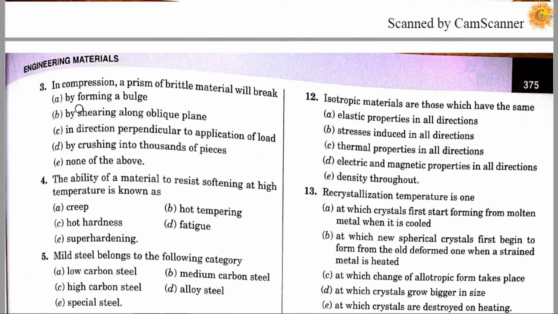Question number 3. In compression, a prism of brittle material will break: option A, by formation of bubbles; option B, by shearing along oblique plane; option C, in direction perpendicular to application of load; option D, by crushing into thousands of pieces; and option E, none of the above. Correct answer is B. It means in compression, a prism of brittle material will break by shearing along oblique plane.